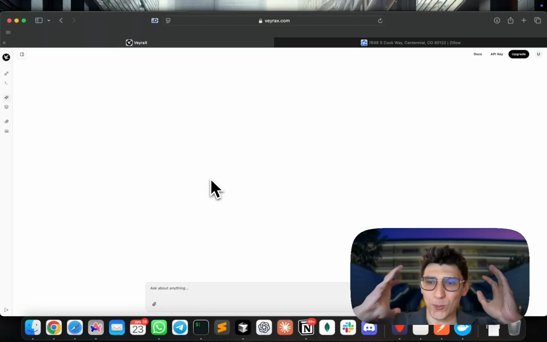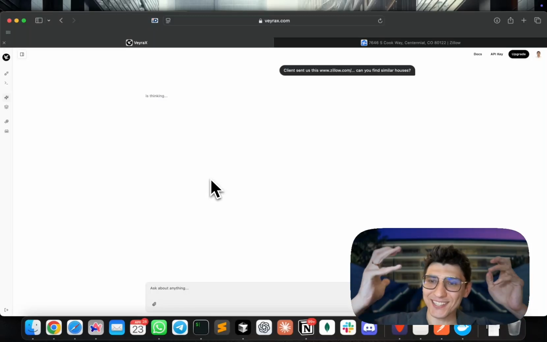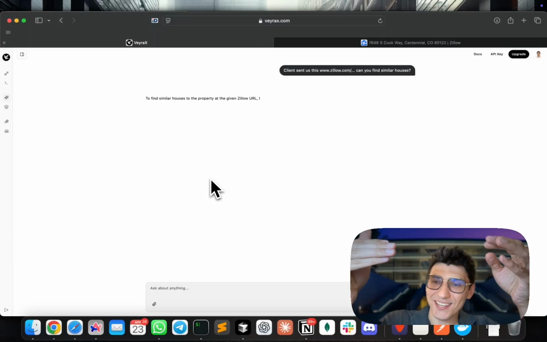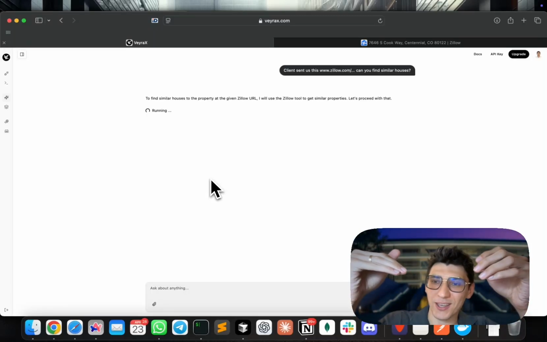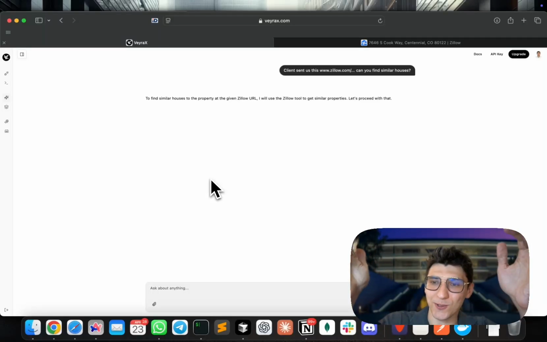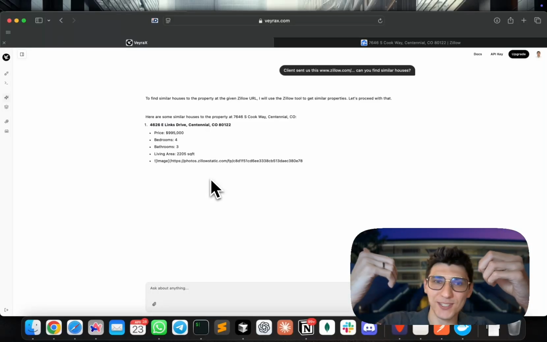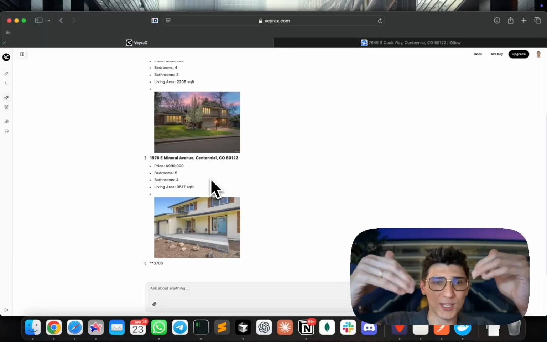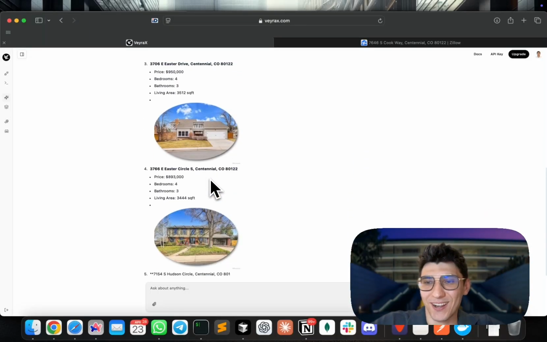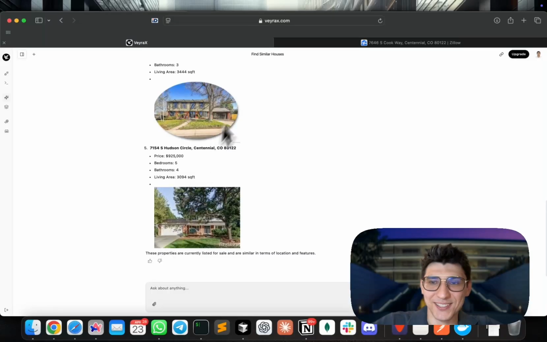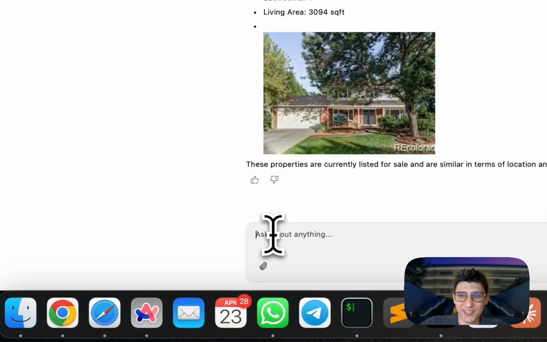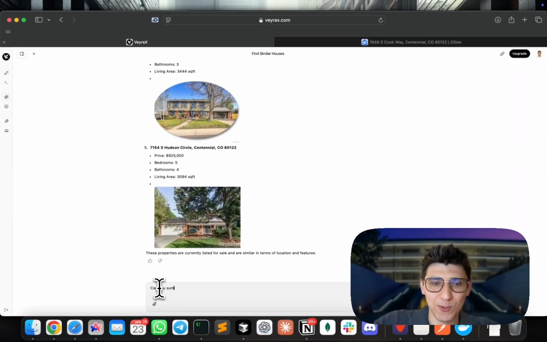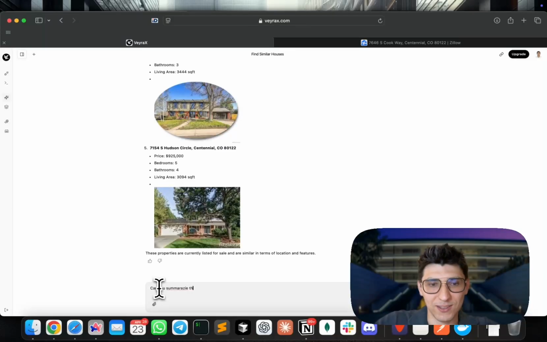And now what is going on? AI takes this context, analyzes it, and goes to Zillow. And it finds similar houses for you, and that's it. It finds them in the same neighborhood with the same price and in more or less similar other conditions, right? The best part here is that it's inside the context right now, so I can use it. So can you summarize these findings and send them to my WhatsApp?